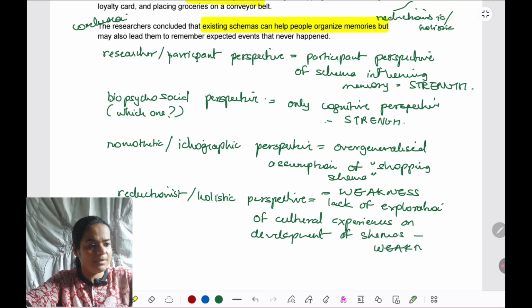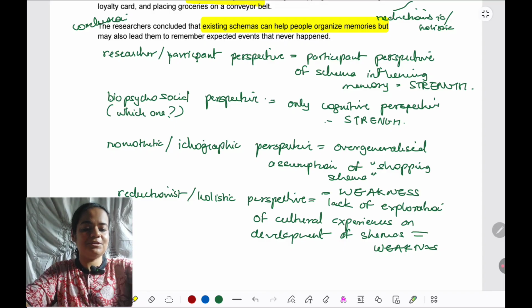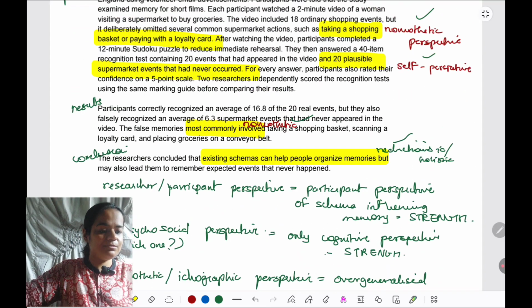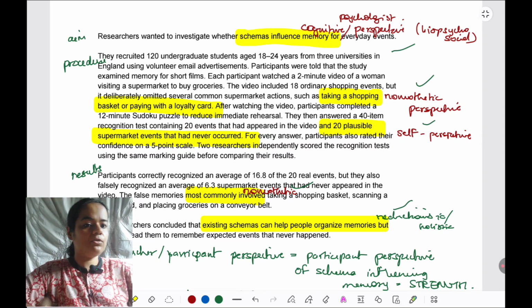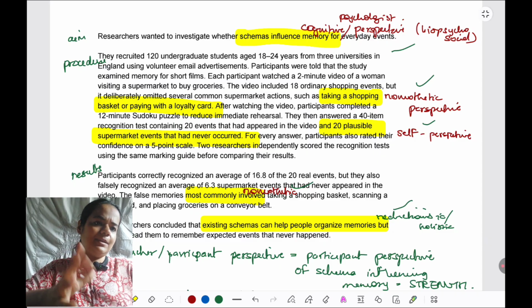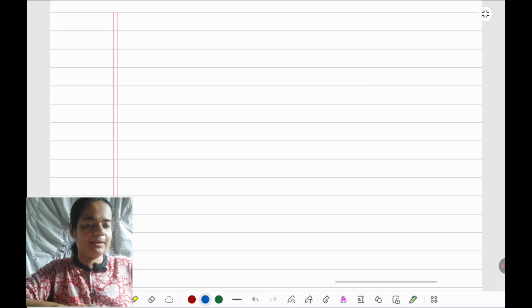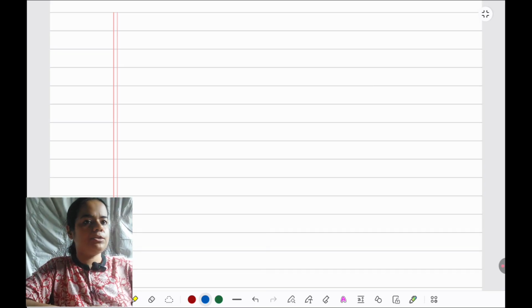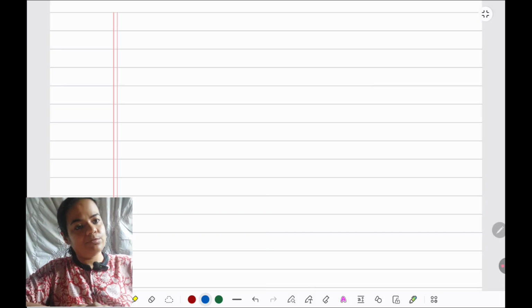So this is what my outline looks like, and this is what the annotation looks like, which I showed you before also. Now I'm ready to practice one point. So we will expand on one point of perspective and see how it should be written in an essay answer. Do practice. Very strongly I urge you to write your full paragraphs and practice. That is very much required to get high grades in the exam. So let's revise the way of expansion.